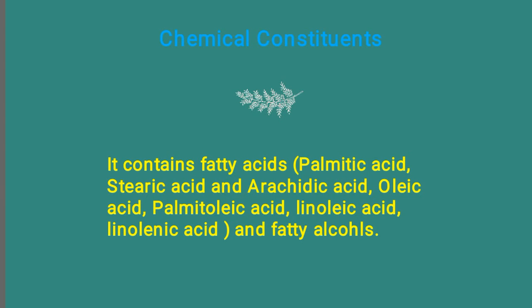Now we will see the chemical constituents of jojoba. Jojoba contains fatty acids which include palmitic acid, stearic acid, arachidic acid, oleic acid, palmitoleic acid, linoleic acid, linolenic acid, and fatty alcohols. So, the major chemical constituents of jojoba, or Simmondsia chinensis, include different types of fatty acids and fatty alcohol.